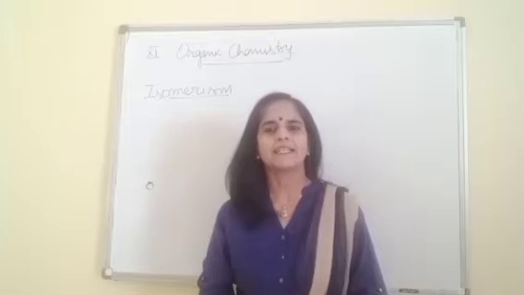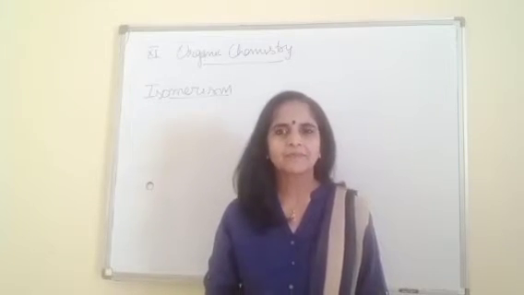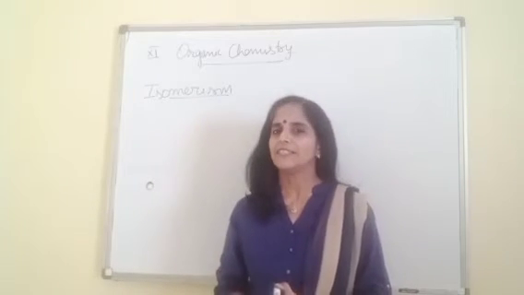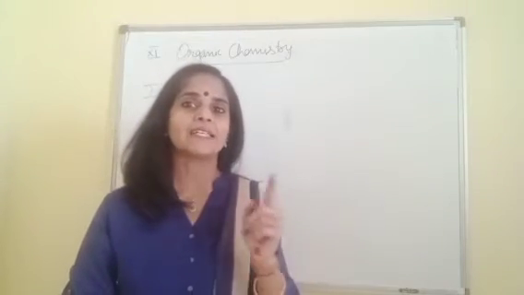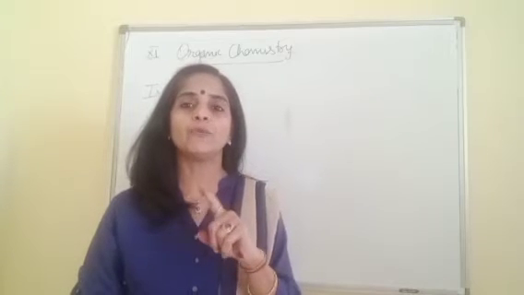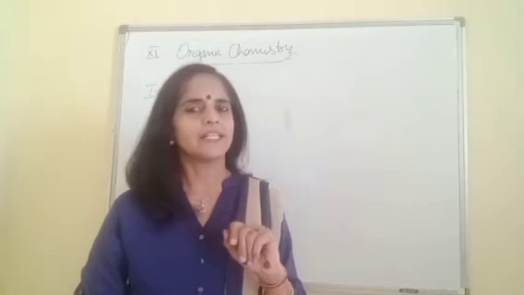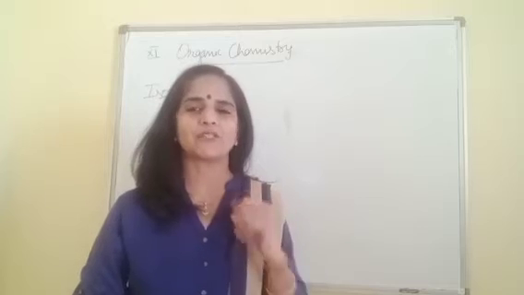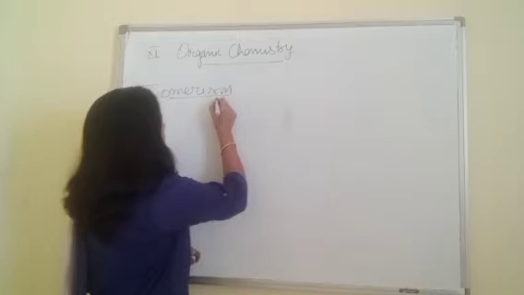Isomers are the compounds having same molecular formula but different structural formulas, right? Their molecular formulas are same but structural formulas are different. So whenever you draw the isomers, always check their molecular formula should not change. It should remain same. So first, how many types of isomerism are there? There are two types of isomerism.